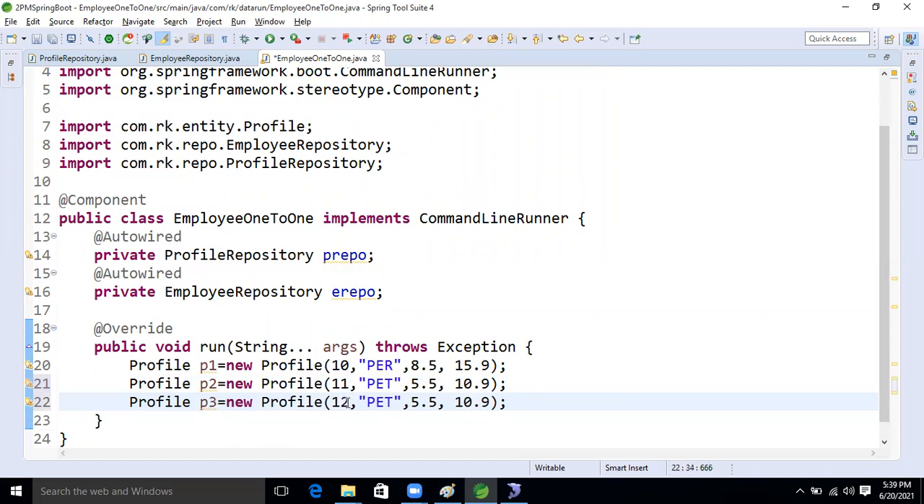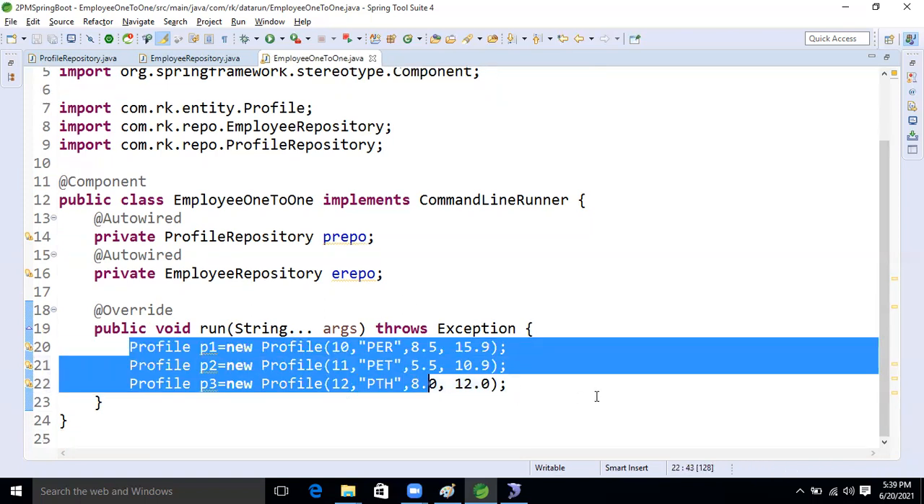11 and 12. Let's take PTH. The ID is PTH. And 8 years of experience, right? 8.0. Yes, 8.0. Good. And 12.0, 12 lakh. Okay, 12 lakh packages are there. Good. So these three profiles are there now.